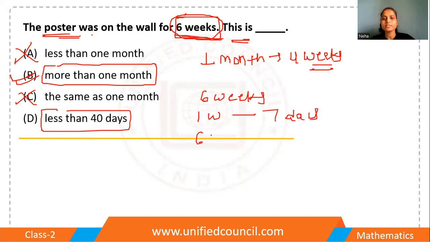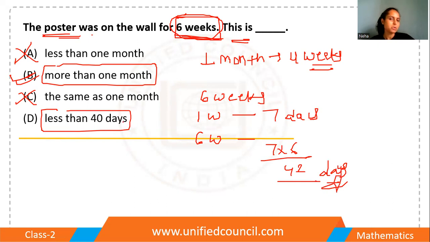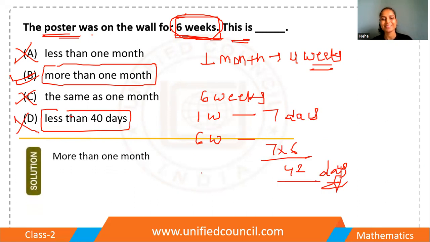So in 6 weeks, we have 7 into 6, 42 days. Okay, so 42 days, but they are talking about less than 40. No, this is greater than 40. So this is also not right. Clear? So the correct answer is more than 1 month.